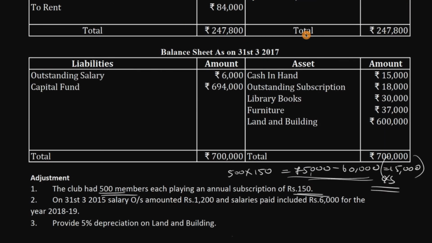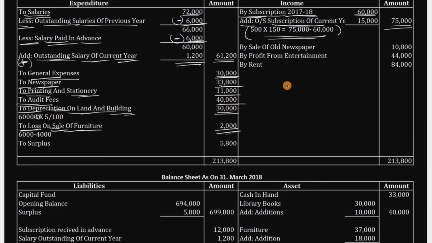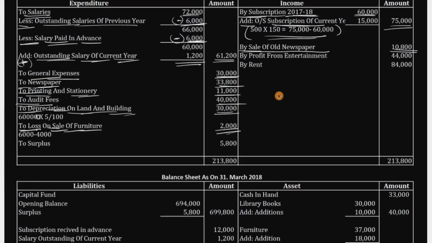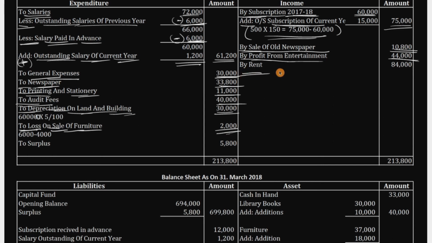Next, if we come back to the receipt side, next we have sale of old newspaper. By selling old newspaper, they're getting 10,800 rupees. Come back to income and expenditure account, by sale of old newspaper 10,800, nothing special. Next, profit from entertainment. From entertainment like organizing games and stuff like that, they're getting 44,000. Just post as it is, 44,000. Next, come back to receipts and payment account, to rent. From rent they're getting 84,000, so it's an income, so post by rent, 84,000.